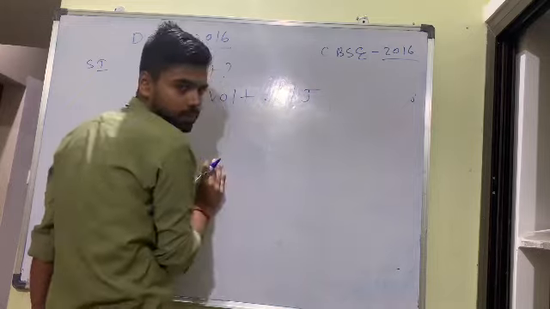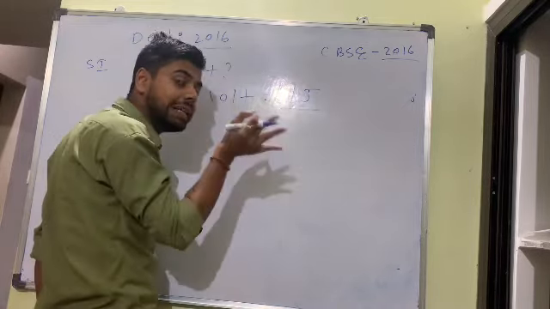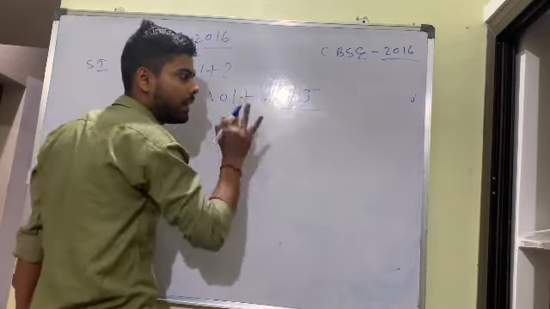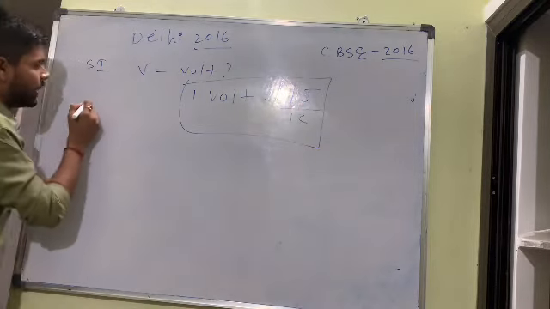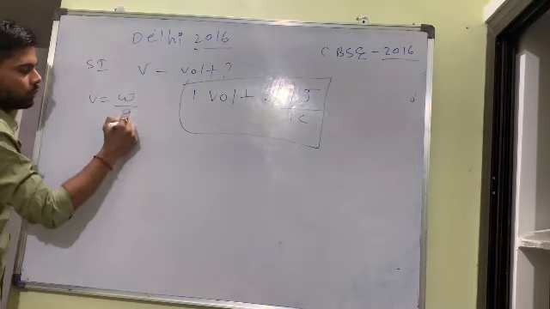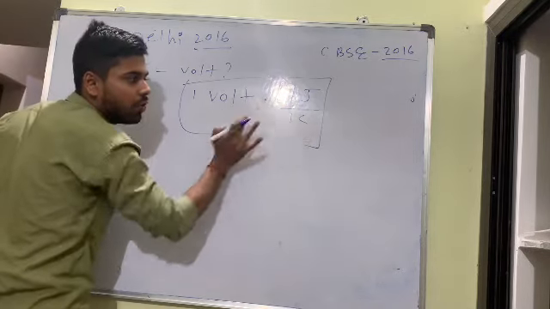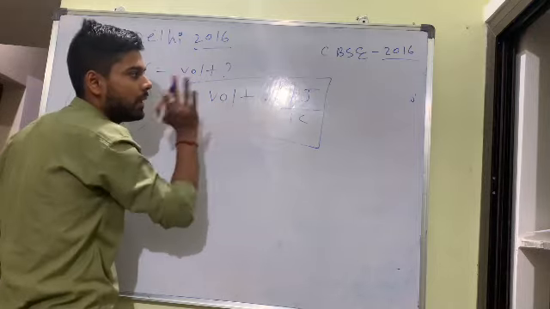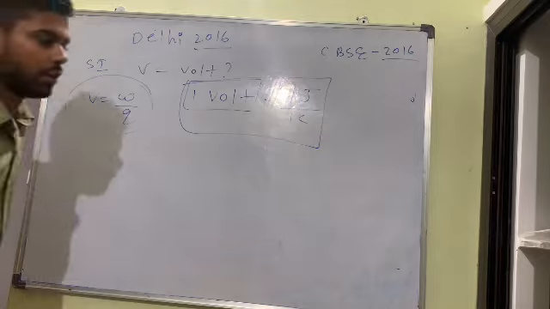1 joule of work is done to bring unit charge from infinity to a point in an electric field. So 1 J upon 1 C, because we know that V is equal to W by Q. So work done upon charge is equal to electric potential. So 1 joule of work done to bring 1 coulomb of charge from infinity to a point in an electric field is called 1 volt. I hope this concept is also clear to you.